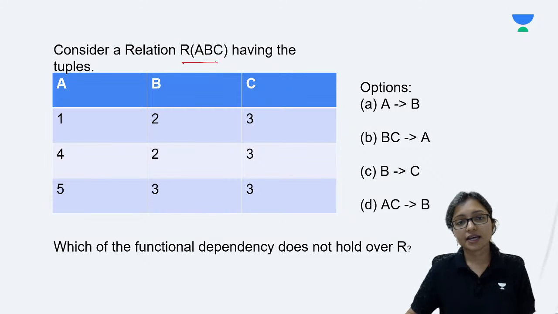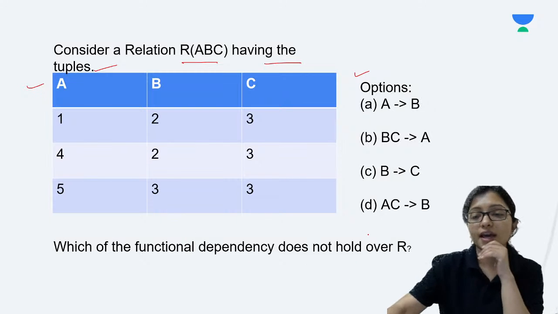Which one is correct here? R, A, B, C having the tuples, these are the tuples. Now options are given here. Which of the functional dependencies does not hold? Which one is correct?